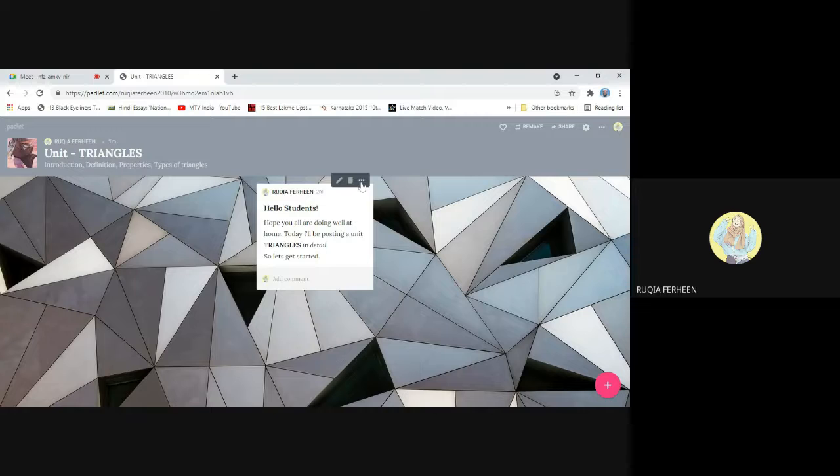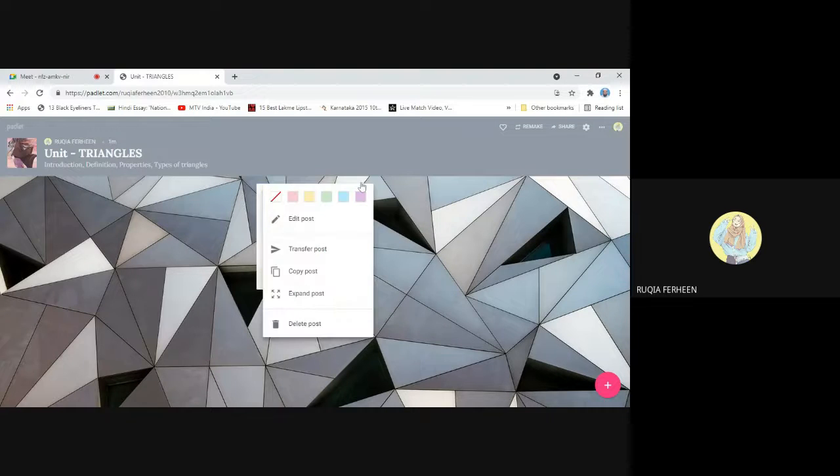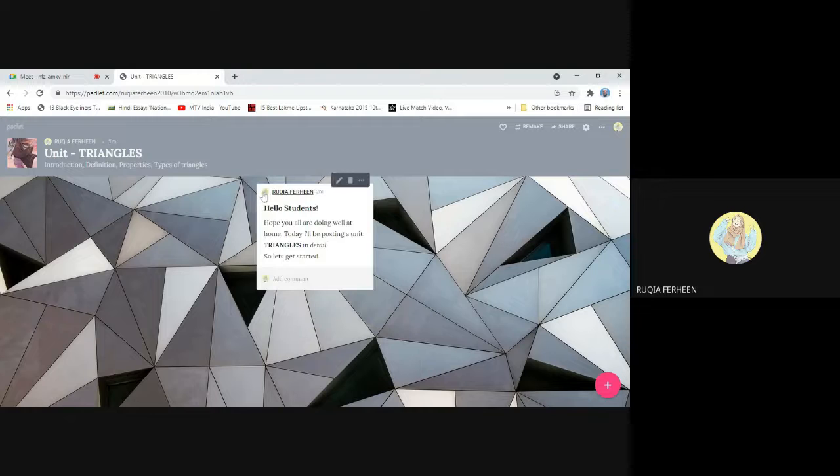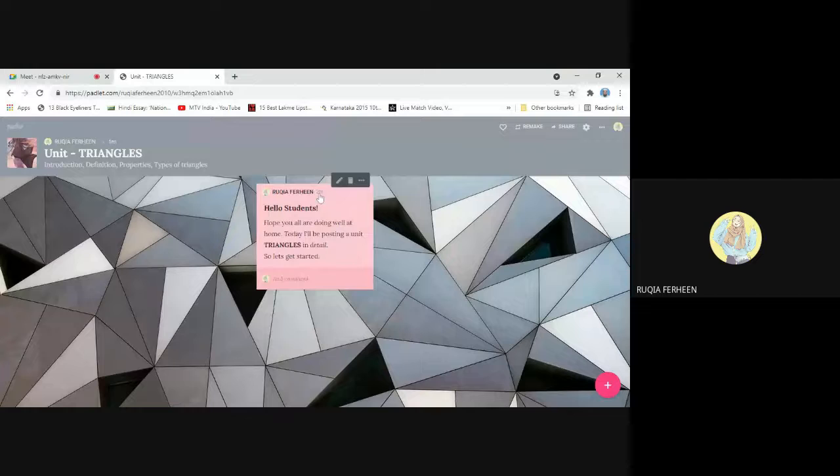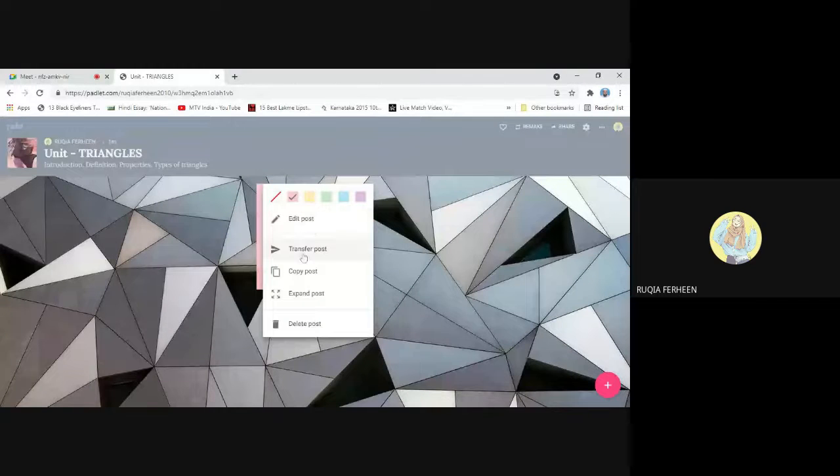And the next are three dots. You can click on these three dots, and if you want any color theme, this post is in plain white color. If you want to add any color, you can select from these pastel colors. So I'll select the first color, that is pastel pink. There are other options also, like transfer post, copy post, expand post.